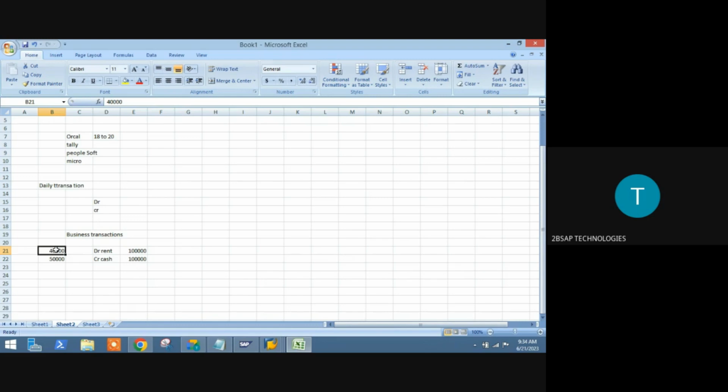Now, whenever you are passing an entry, simply pass debit 40,000 and credit 50,000 code, and the amount is 10,000. Clear, sir? Instead of rent and cash, I am using a code. So now, you take anywhere in the world, if you are using this code, it is common across the globe. Correct, sir?